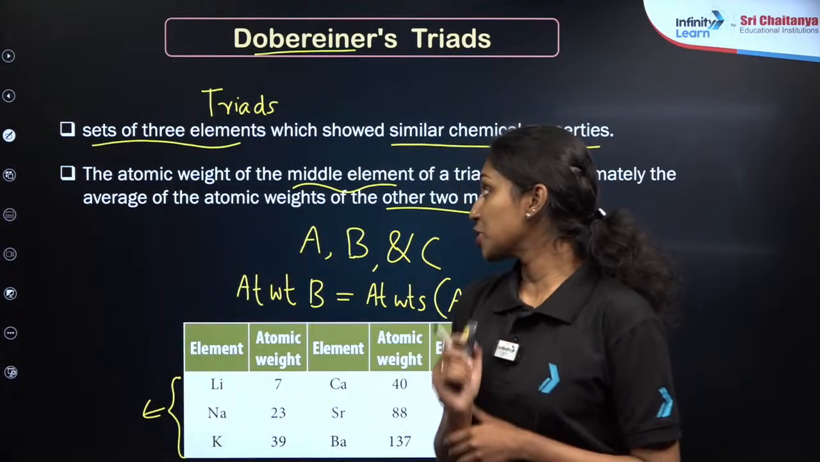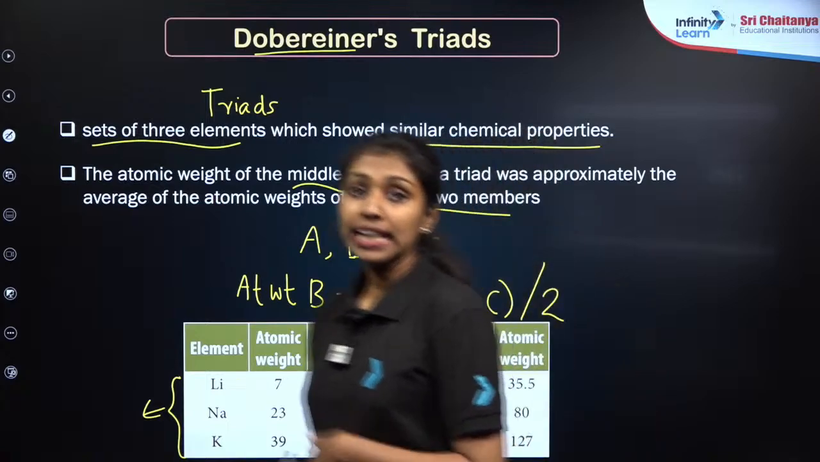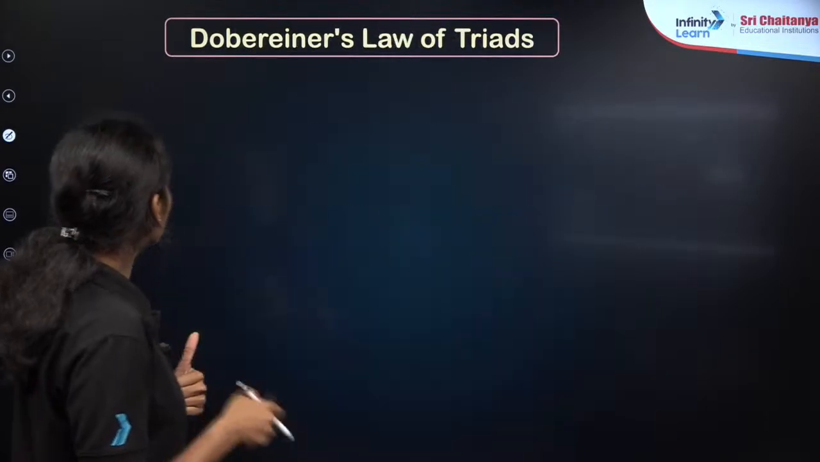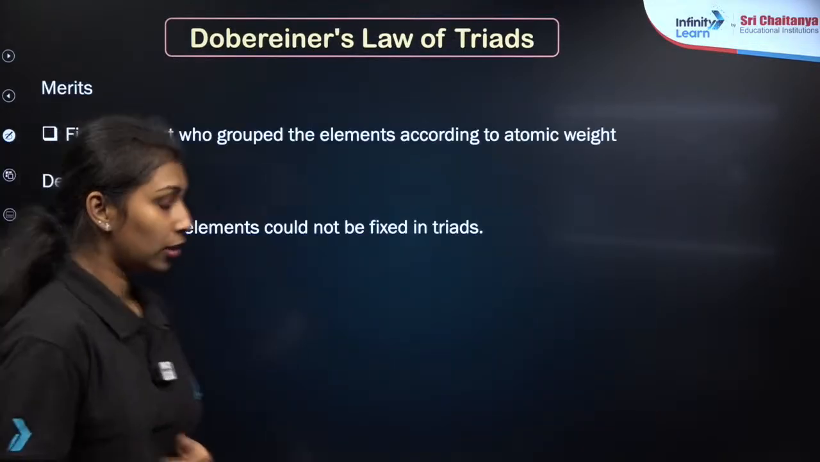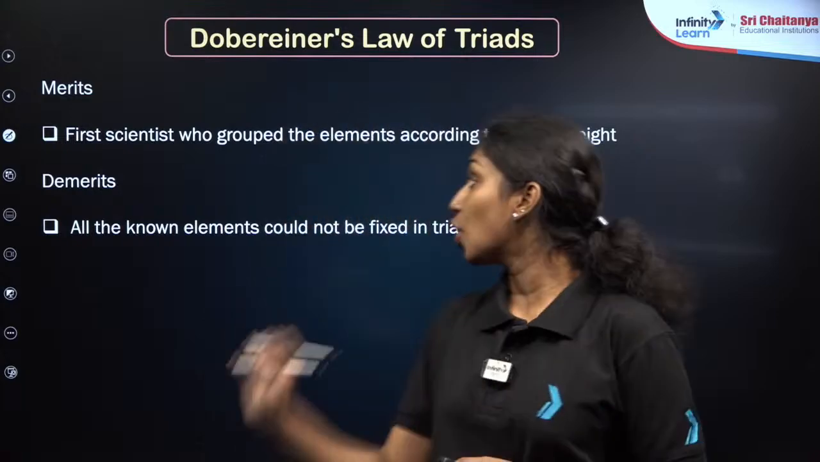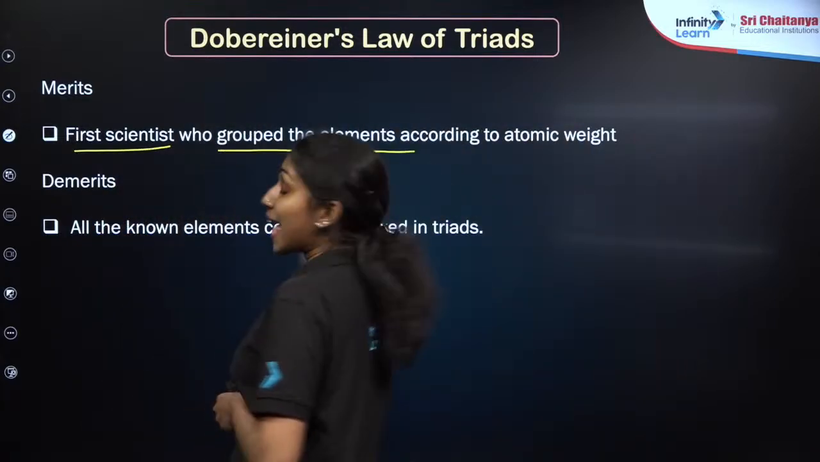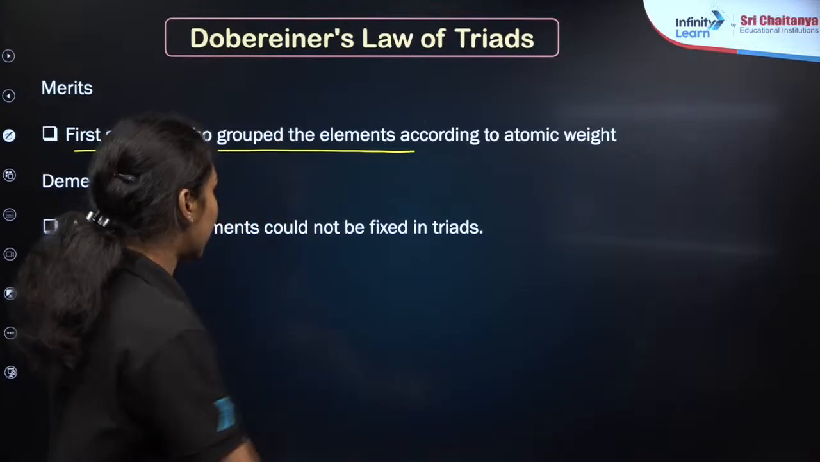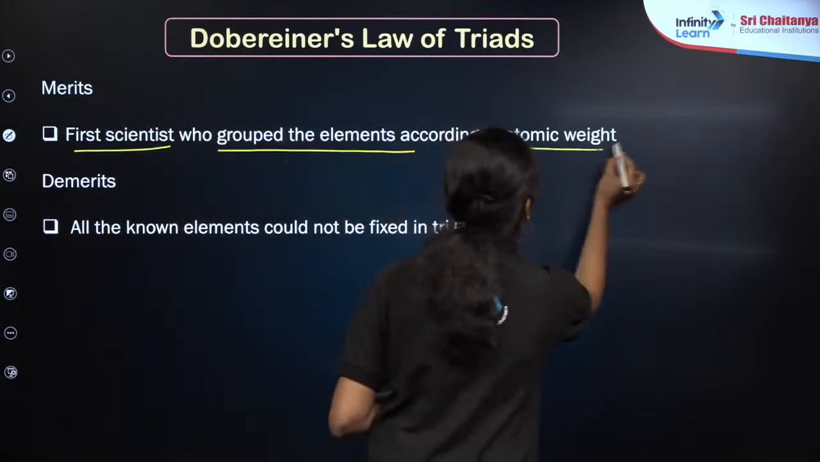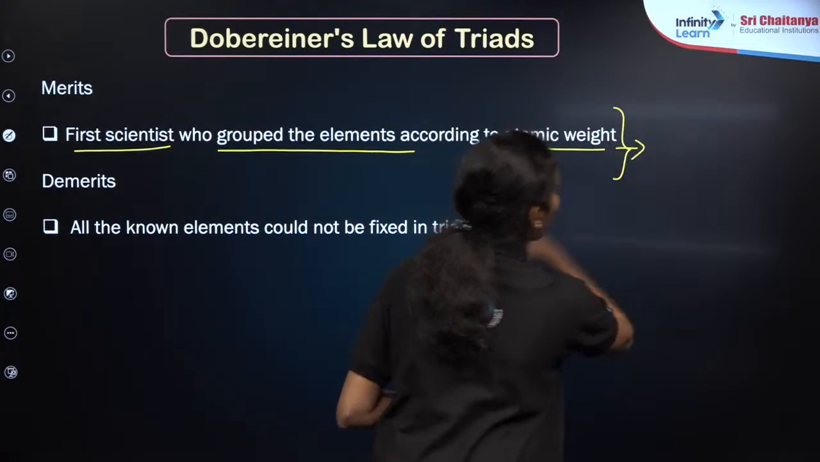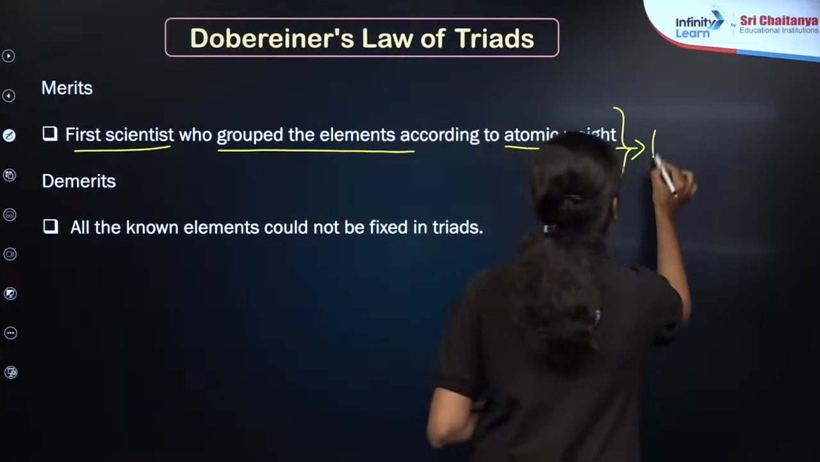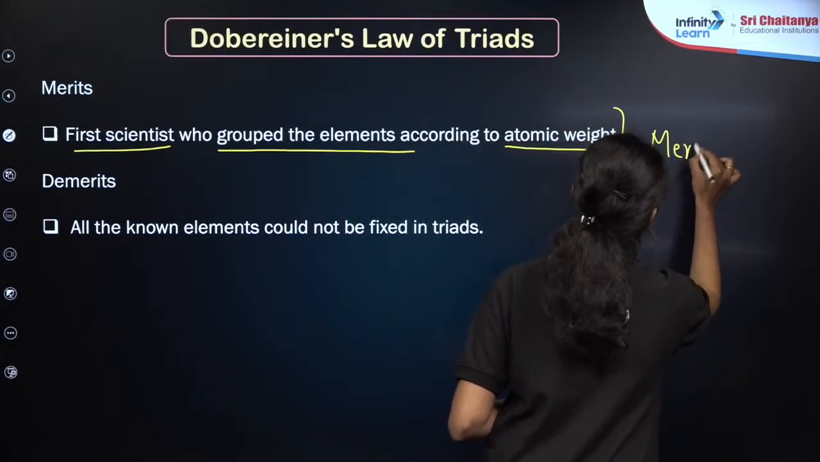Okay, this is the classification made by Dobereiner. Again, this has some demerits along with some merits. We can say that Dobereiner is the first scientist who grouped the elements according to their atomic weight. This is the major point of the Dobereiner triad, a major merit of it. Along with it, it has some demerits.